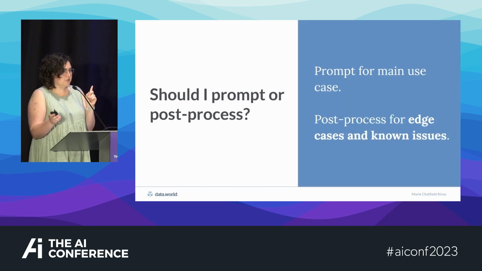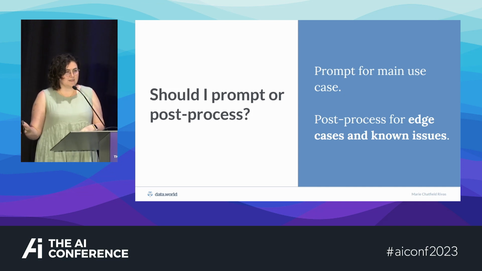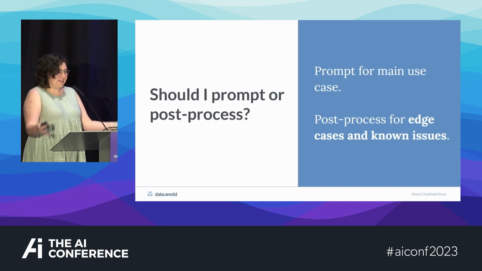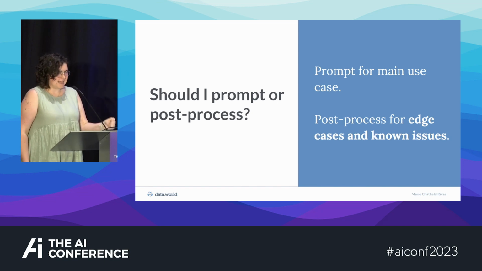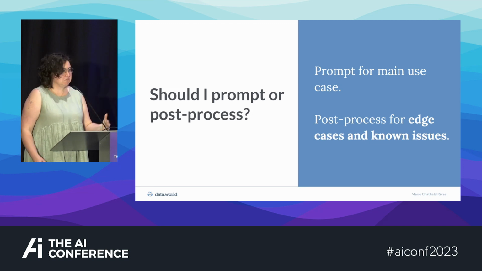So when do you know if this is an issue that you should fix in your prompting and training versus your post-processing? If it's the main use case, yeah, fix your prompt, fix your model, train it more. If it's sort of the main thing. But for that long tail of edge cases, known issues, no matter how many times you tell it, don't use an asterisk, and it still returns an asterisk, just post-process that. Especially if it's the kind of thing that your model just keeps getting wrong and you can identify how to fix it with code, just fix it in code.